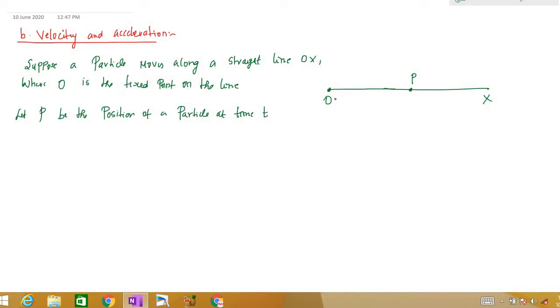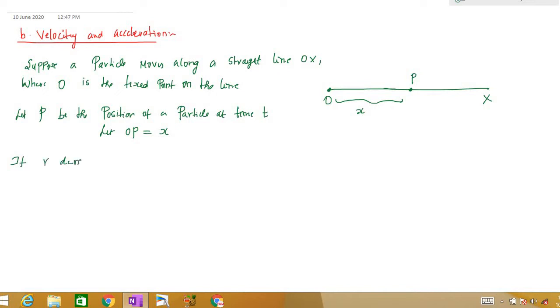So I'm going to make this distance to be x, that is the displacement from O to P, right? So the distance from O to P I'm naming as x. Let P be the position of the particle at time t. Let OP be equal to x, right?